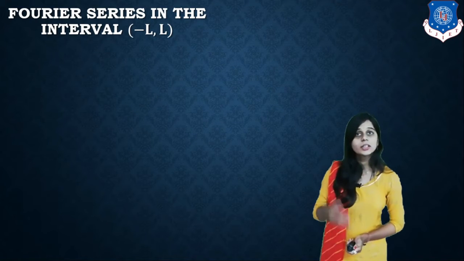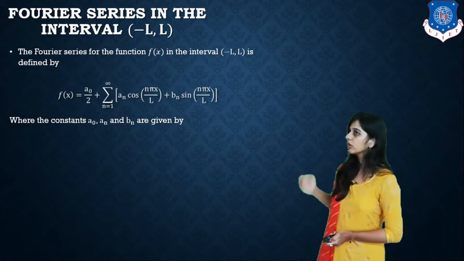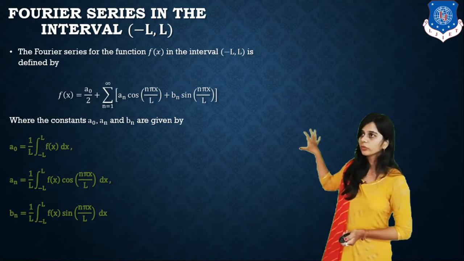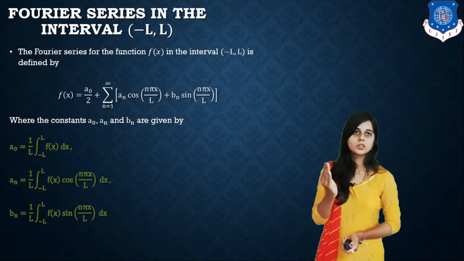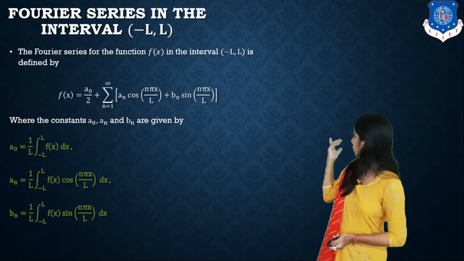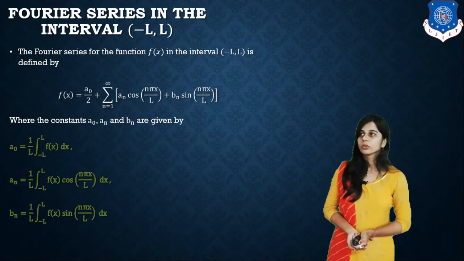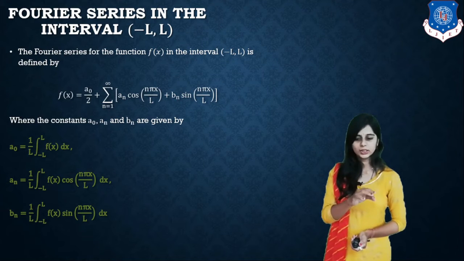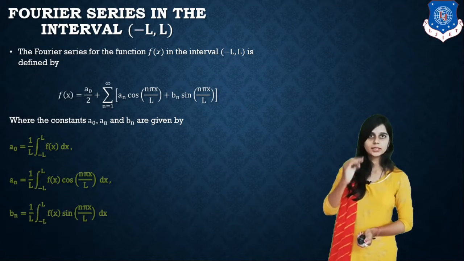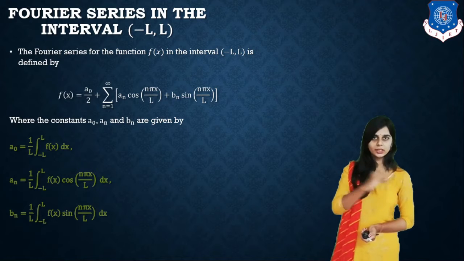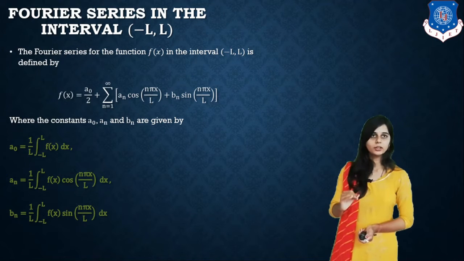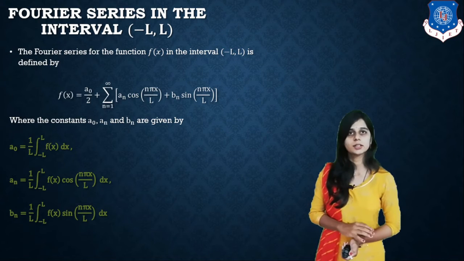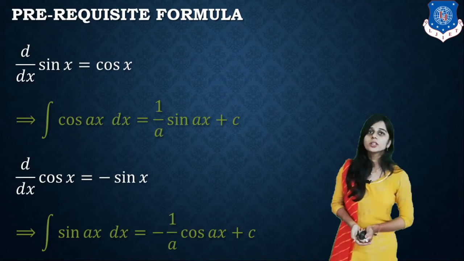Now the Fourier series in the interval minus l to l. The function f of x is the same, but in a0 we change the limits from 0 to 2l to minus l to l. Okay. So the formula of a0 is 1 upon l times the integral from minus l to l of f of x dx, an is 1 upon l times the integral from minus l to l of f of x cos n pi x by l dx, and bn is 1 upon l times the integral from minus l to l of f of x sin n pi x by l dx. Now, it is a prerequisite formula.